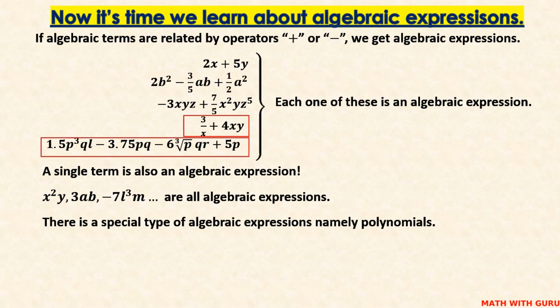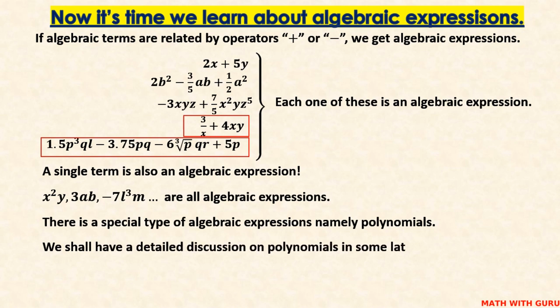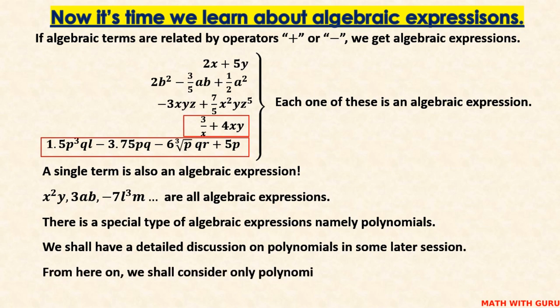Also, this is not a polynomial. The reason is, in the third term, we have p under the cube root sign. Such expressions are also not polynomials. We shall have a detailed discussion on polynomials in some later session. From here on, we shall consider only polynomial expressions.